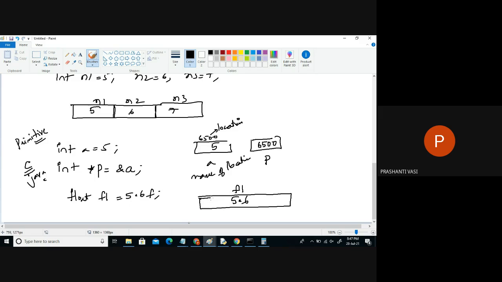What is a variable? The name of a location. Every location will have some base address. If it is 4 bytes, it will be something like this. What is the base address of this? 100. What is the name of these 4 bytes? F1. Inside F1, what did we store? The value. The value is found in the same location in which the variable is defined. These are primitive types. But when I talk about pointers in C language, it talks about addresses like this. So is the pointer holding data or the address of A?